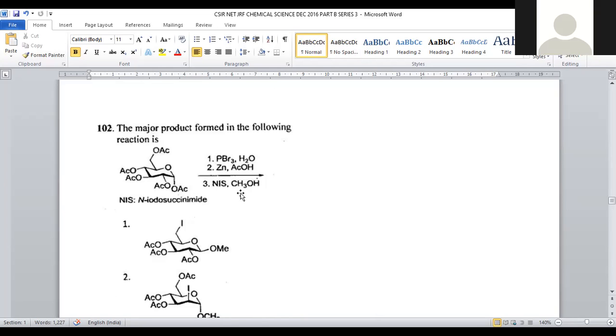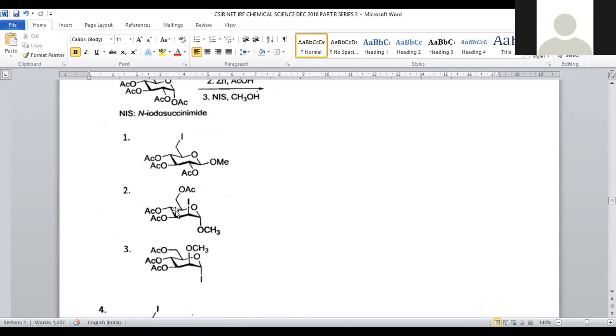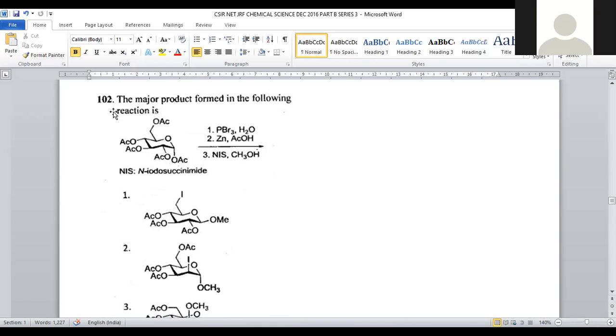That generated alkene will be treated with NIS, being an iodinating agent, and we will get an iodonium ion. And methanol will be added. So here, the iodonium ion is attacked by the methoxy group. So the trans product will be generated. 1,2-diaxial is called trans. That's why we are getting trans 1,2-diaxial. So here both adjacent positions are axial. Hence, this is a kind of trans product. This is the exact stereochemistry of the final product.